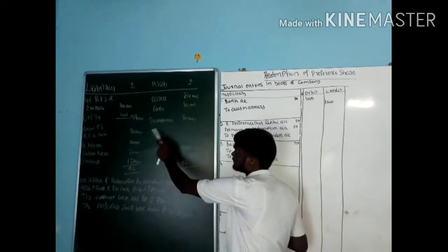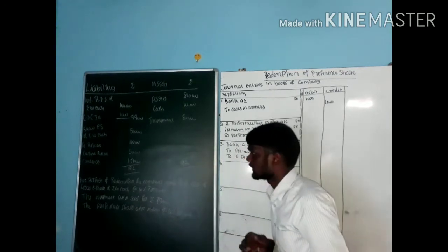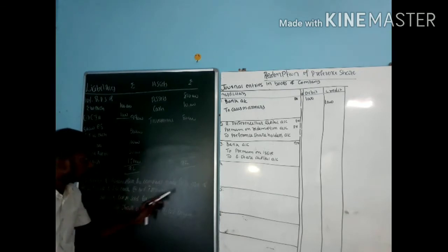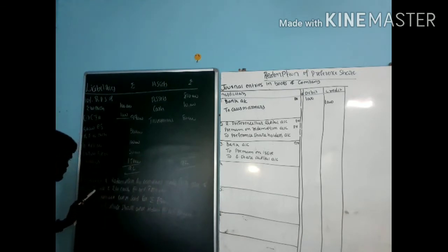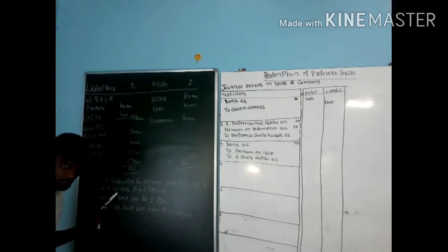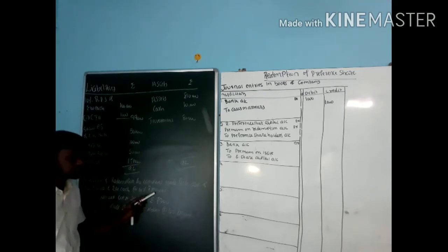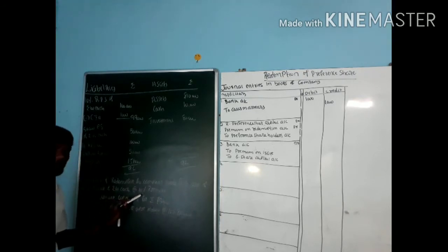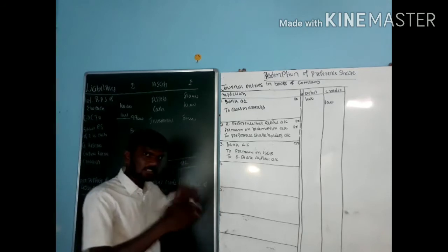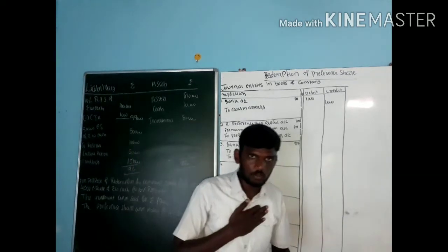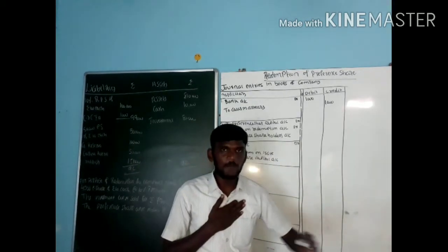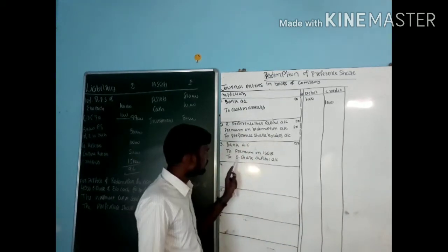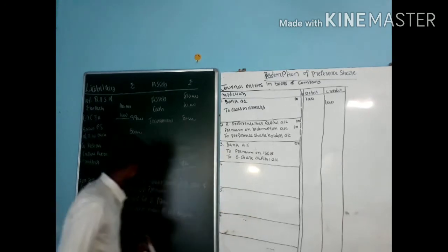They give some liabilities and assets here. For the purpose of redemption, the company made a fresh issue of 4,500 equity shares of rupees 10 each at 10% premium. We are receiving new equity shares at premium. If we are receiving equity shares at premium, what is the entry? Bank account debit to premium issue to equity share capital. Bank account debit to premium issue account to equity share capital account.